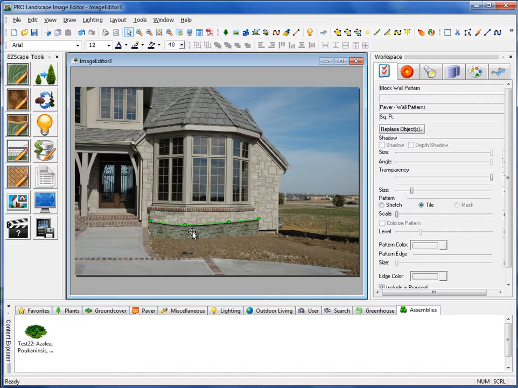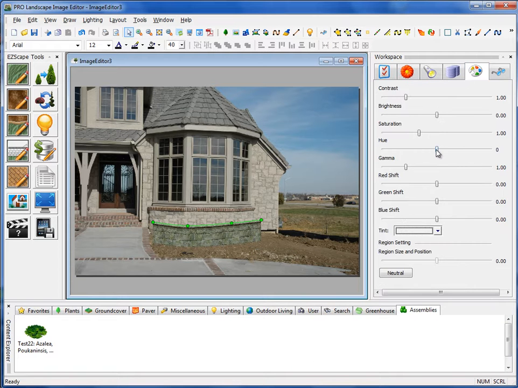Now if I have that wall selected, I want to make that wall a little bit taller there because those stones are kind of squished up a little bit. So I'm going to go over here to the Properties tab in the Workspace, and I'll click on Size, and I'll slide that over just a little bit so that that is a little different size. I could have also come over here and selected the Image tab and maybe changed the hue or the saturation to make that stone a little different color. Okay, now if I need to tweak the way that is curved, I can just grab those little green points there and change the curvature just like that.